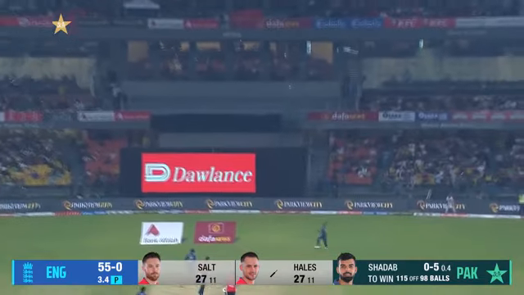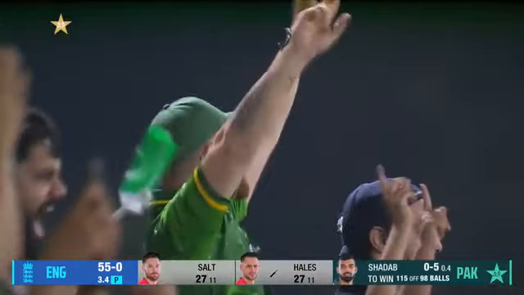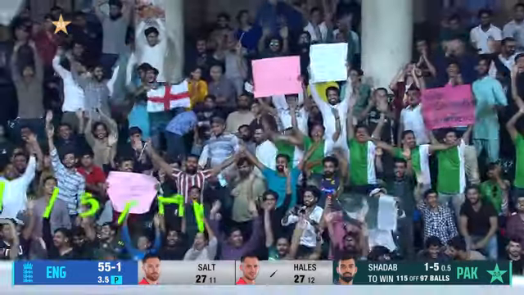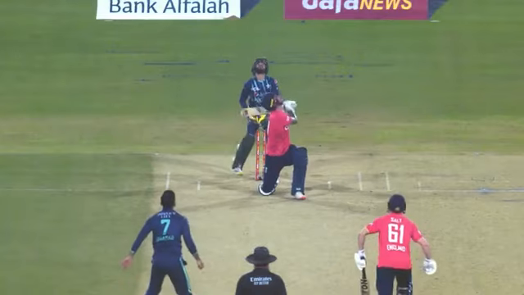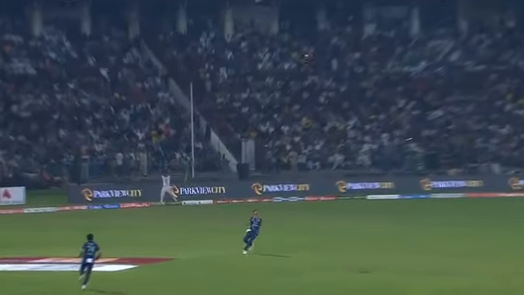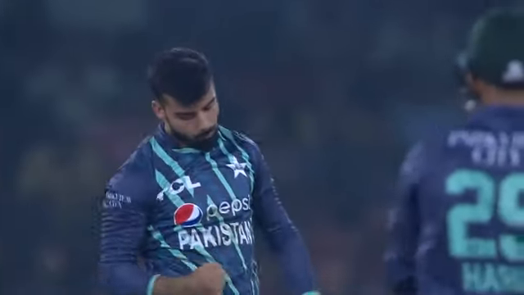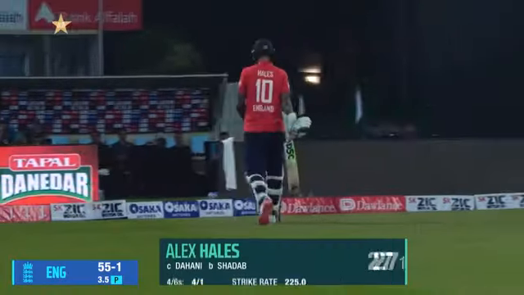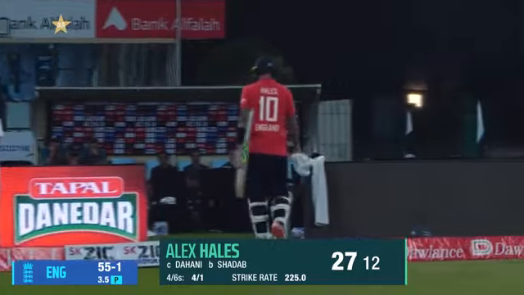That's gone straight up. This is going to be a simple chance, and a chance that is taken by Dahani. Much needed wicket, much needed breakthrough for Pakistan. Is Pakistan's premier bowler, Shadab Khan. When a captain turns to Shadab in power play, it means the bowling side needs a wicket. And Alex Hales has obliged the Pakistani captain and the bowler. 27 was the contribution from Alex Hales. It's 55 for 1.